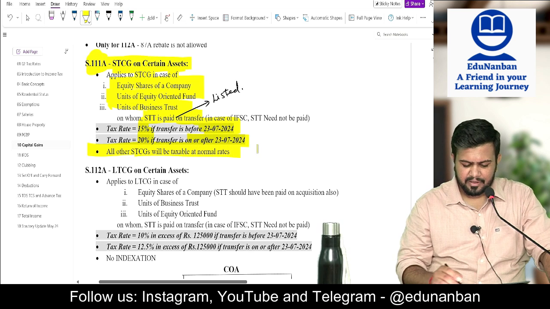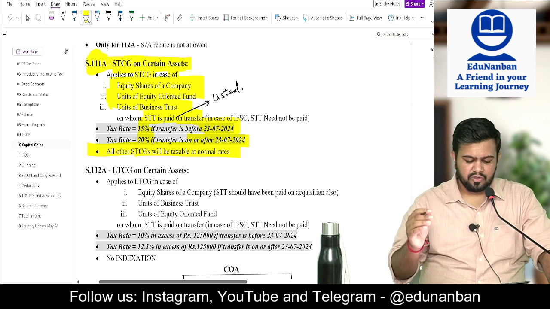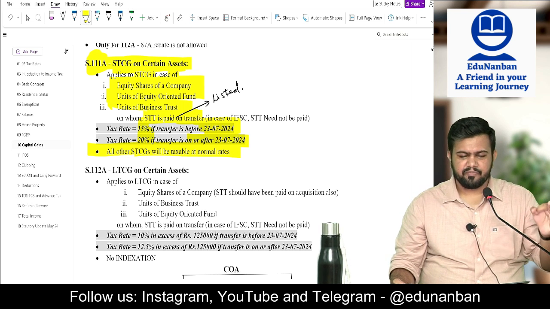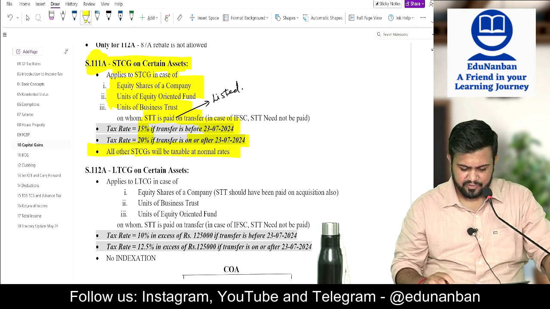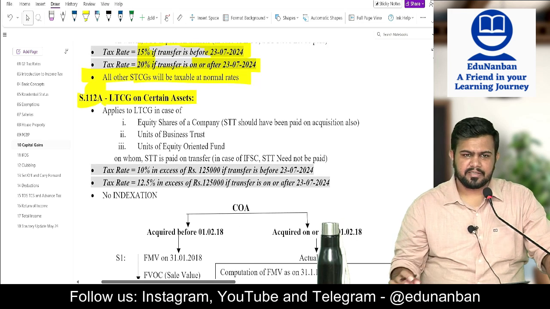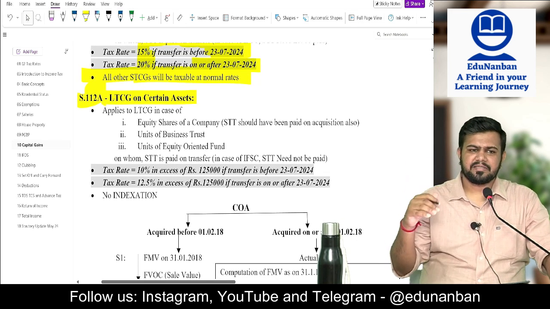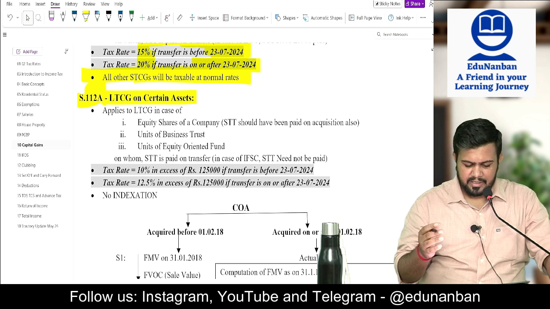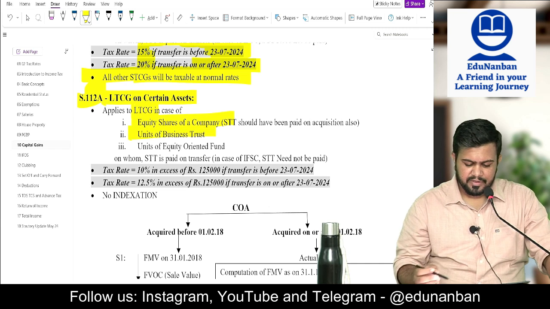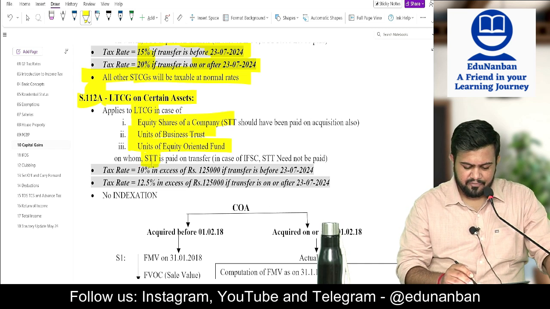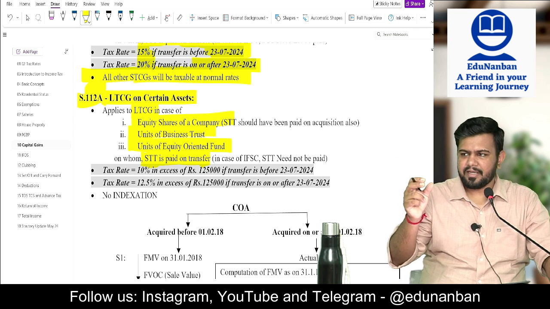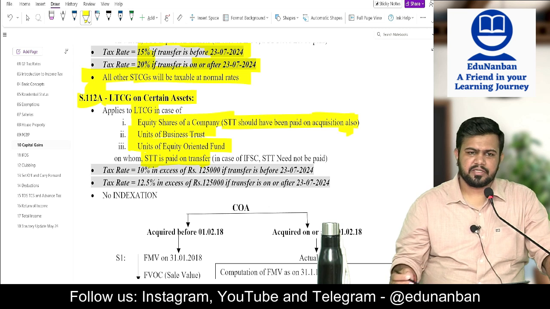All the other short term capital gain will be taxed at normal tax rate. So to whom does 111A apply? Equity shares, units of equity oriented fund, and units of business trust on which STT has been paid on transfer. Then section 112A, long-term capital gain on certain assets. Similar to 111A, it applies to long-term capital gain in case of equity shares of a company, units of business trust, and units of equity oriented fund on which STT is paid on transfer. But in 112A, one extra condition for equity shares is that STT should have been paid on purchase also.